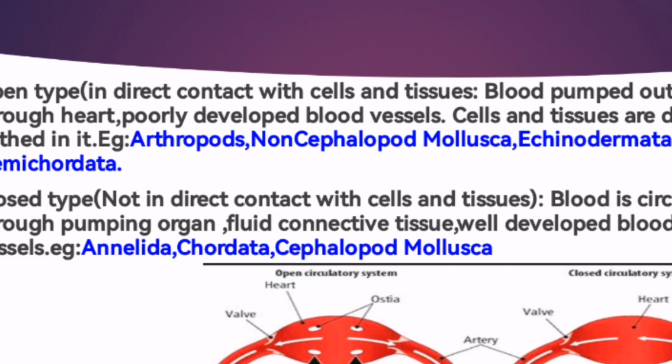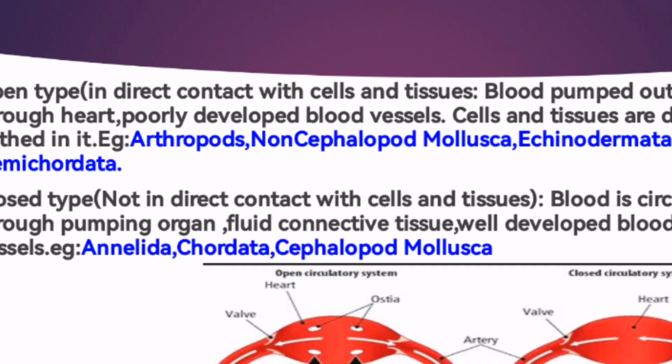What do we mean by non-cephalopod mollusca? We need to know that cephalopod is related to the head and brain. We have different organs in the brain, and different divisions in the brain are forebrain, midbrain, hindbrain. There will be a diencephalon, which has the thalamus and hypothalamus.